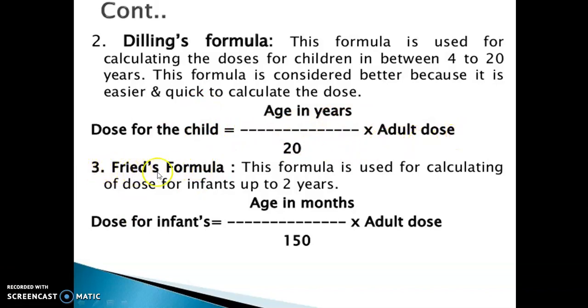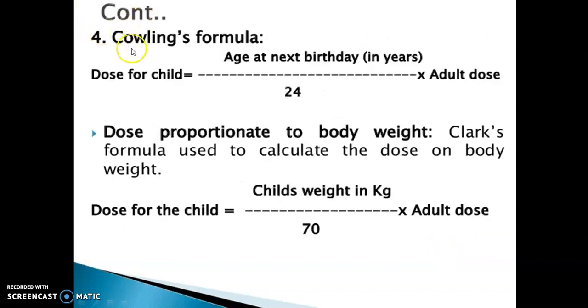Then the third one is Fried's formula. This formula is used for calculating a dose for infants up to 2 years. The dose for the infant is equal to age in months upon 150, into adult dose. The fourth one, Cowling's formula, is given as: dose for the child is equal to age at the next birthday in years upon 24, into adult dose.